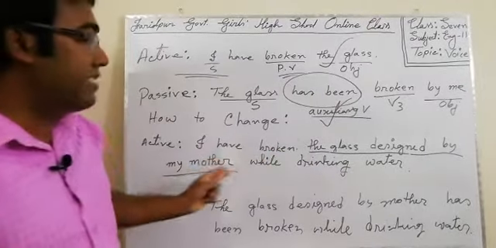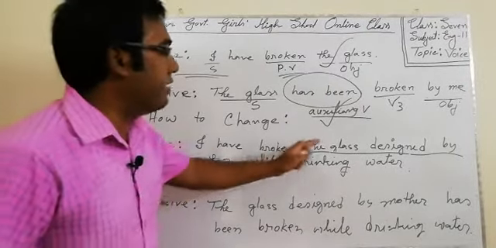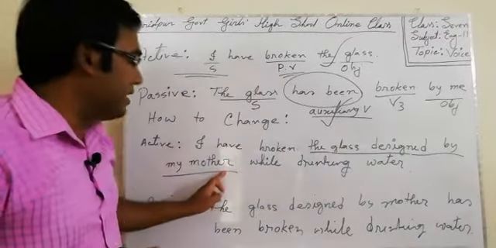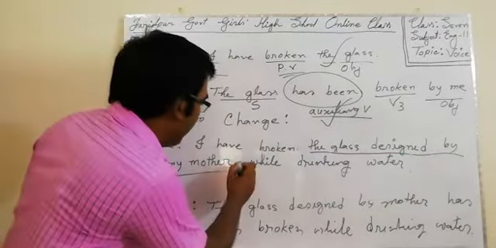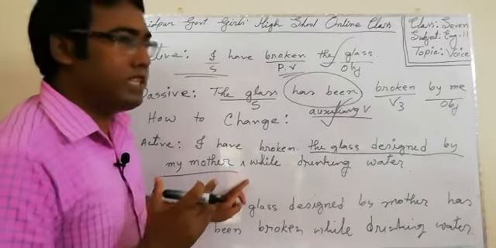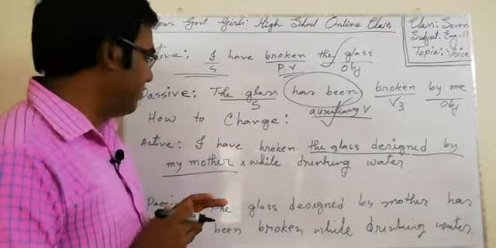If I want to add something more to the sentence, suppose I have broken the glass designed by my mother with a beautiful picture of rural Bangladesh.